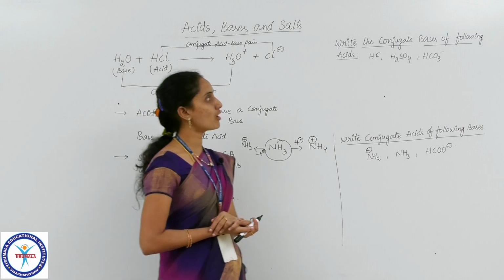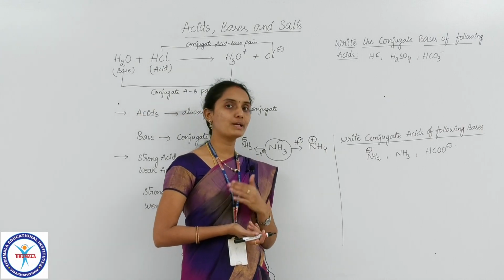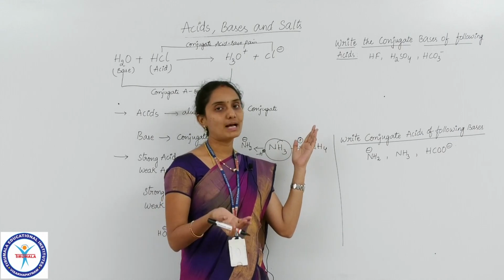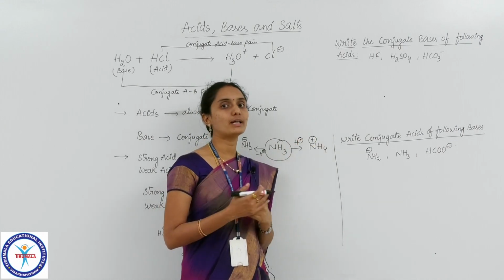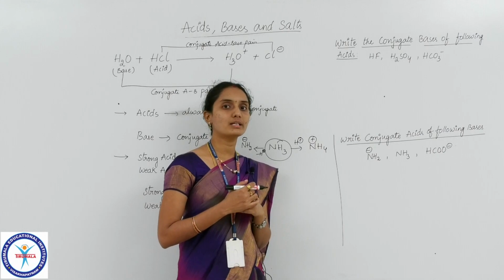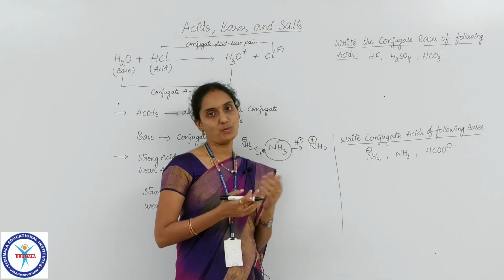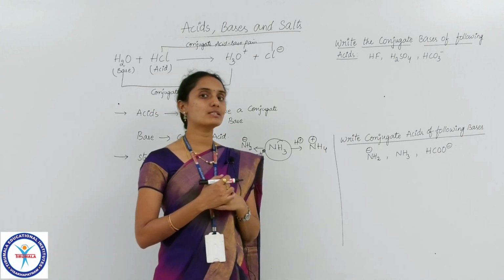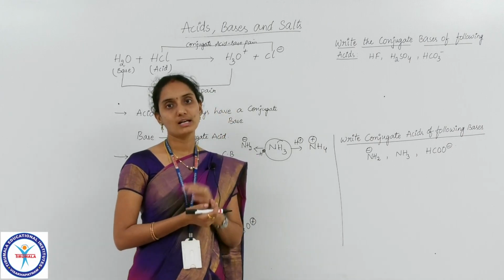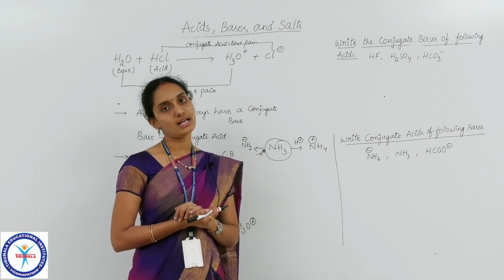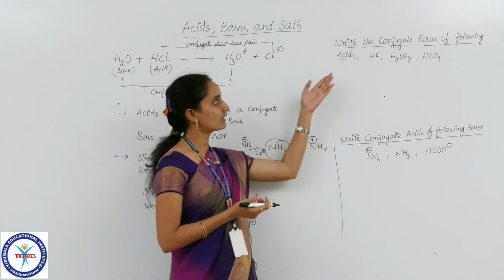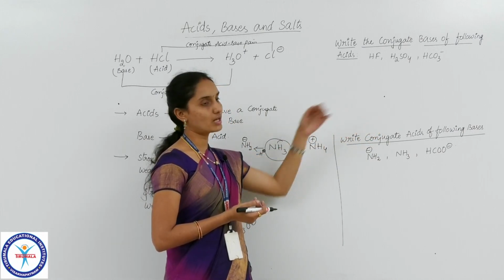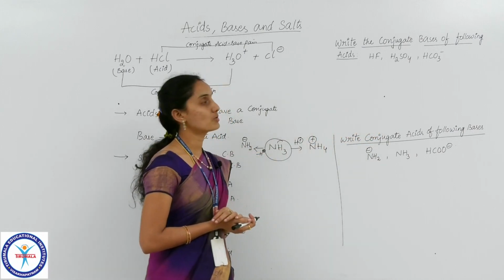So one of the models of question that would be covered in your competitive exam is this. They may give you some acids and ask you to find out which one of the following is the conjugate base of the corresponding acid. And similarly, they may give you a base and ask you to identify which of the following is the corresponding conjugate acid of that base. So I have given you 2 questions in that model here. Let us discuss those questions now.